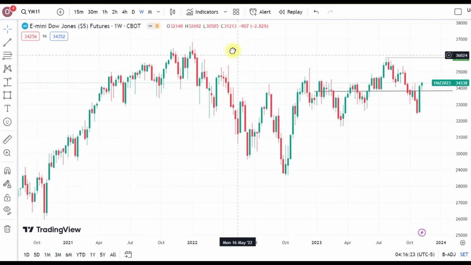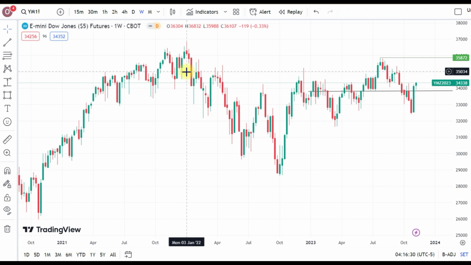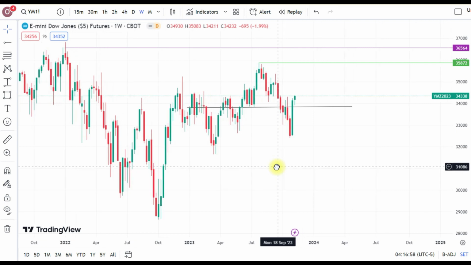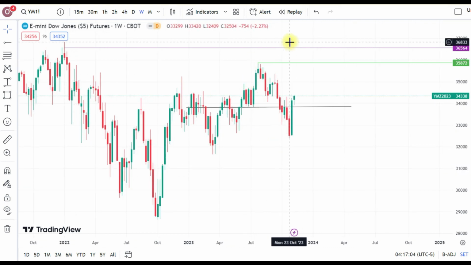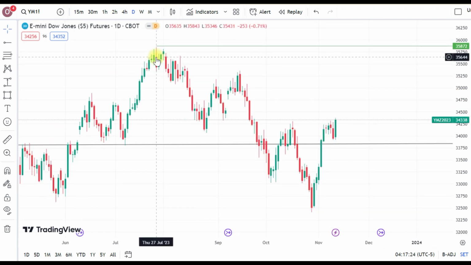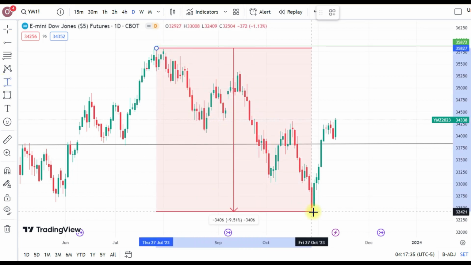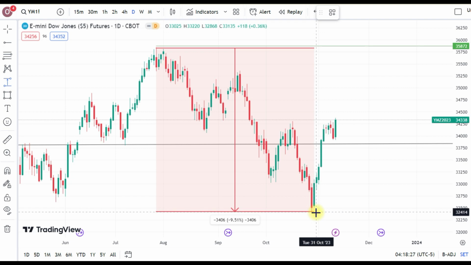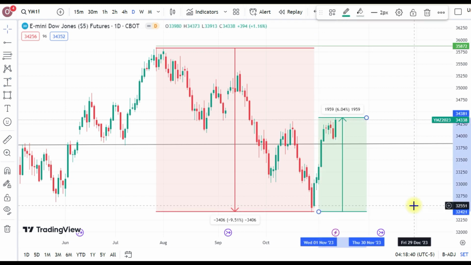On the weekly here, we can see that January 3rd, 2022, Dow made its all-time high. And from here, I'm just going to go into this structure right here and look. In July, this is when we made our 52-week high. I go down to the daily. Here is my high, July 27th. And this is what happened from July until October 27th, or the end of October. The Dow made a 52-week high, and then it sold off for 3 months, 9.5%. Then at the very beginning of this month, we reversed and we are up about 6%.